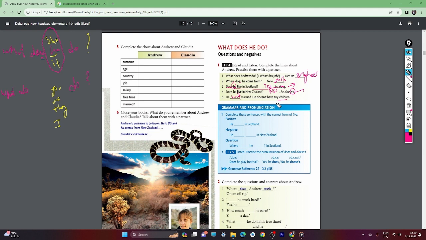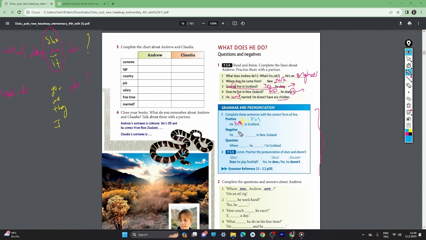Let's go to the grammar and pronunciation side. Complete the sentences with the correct form of live. Positive. How do we make it? I told you the rule of the grammar here. He lives. He lives. Let me choose another color. You see s. Don't forget it. This is the suffix of present simple tense.